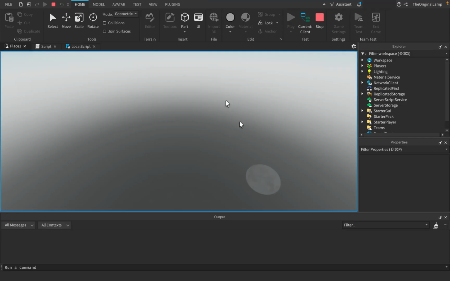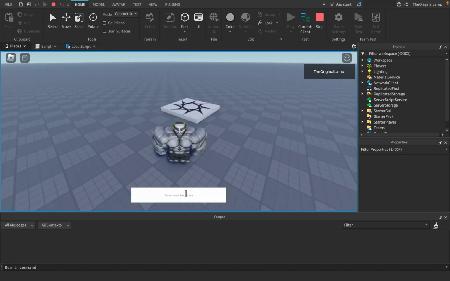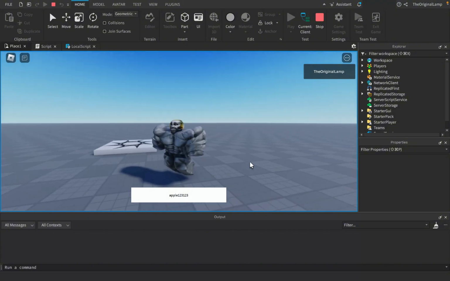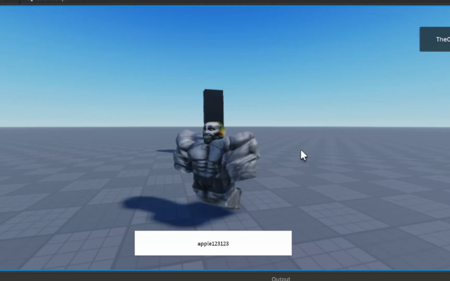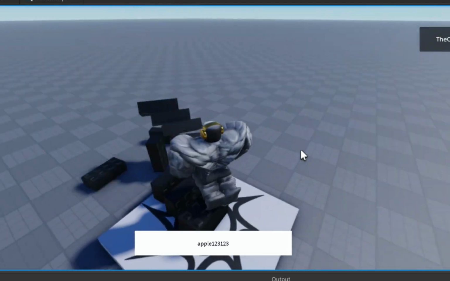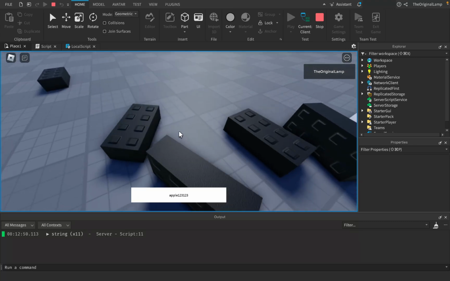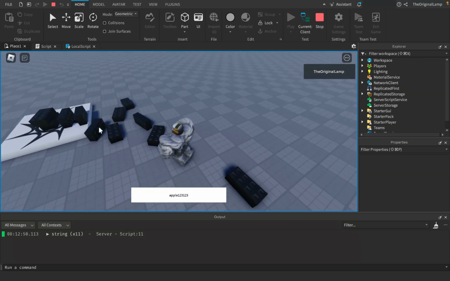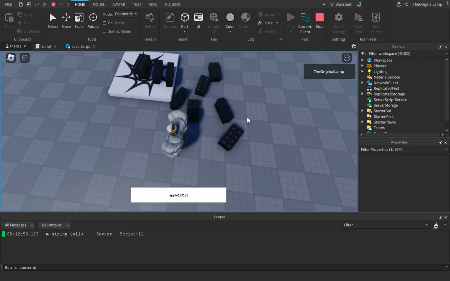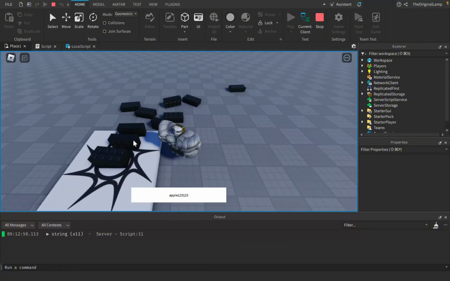So if I play the game right now, let me just see if this works as intended. Let's say my password is apple123123, okay? This is my password. I want to save this. If I now hit enter, all right, so you might have some questions over what just happened. What is going on is that all of these parts represent each character. And now you might be thinking, okay, but all of them are the same color. Like, they all look the same, right? What's the idea? How can we decode these back into our password?